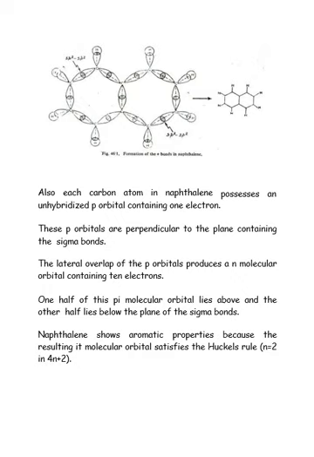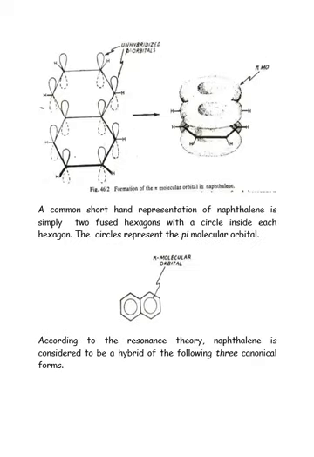This is a representation of the naphthalene structure. Each carbon atom in naphthalene possesses an unhybridized p orbital containing one electron, and these p orbitals are perpendicular to the plane of the sigma bonds, as you can see in the picture given here, and the lateral overlap of the p orbitals forms the pi molecular orbital, which is represented by the dotted line.